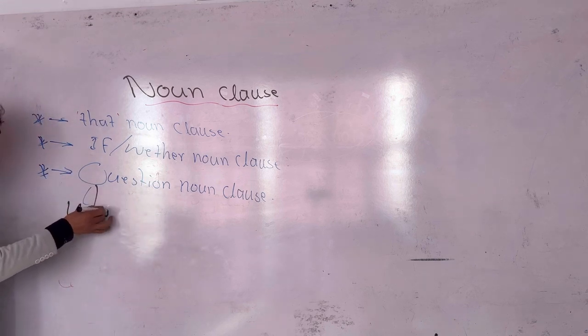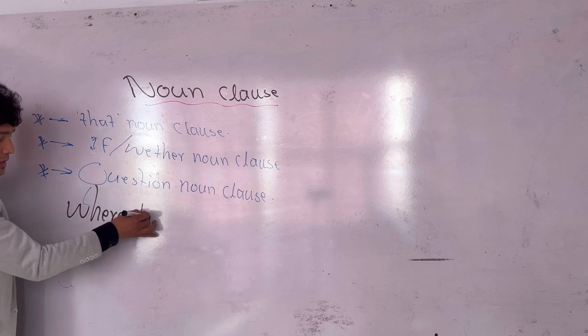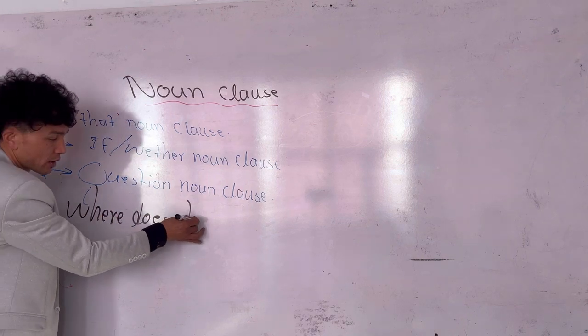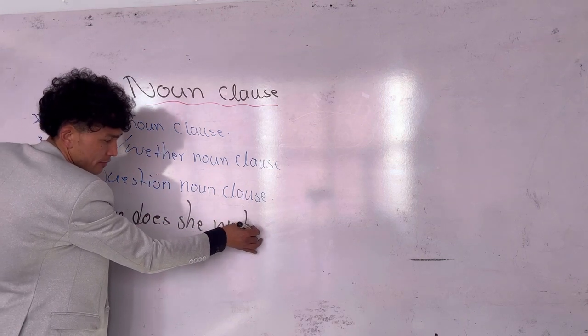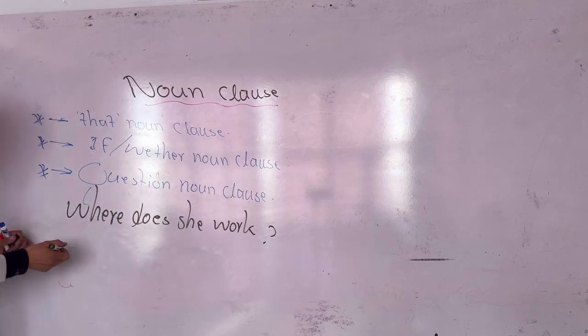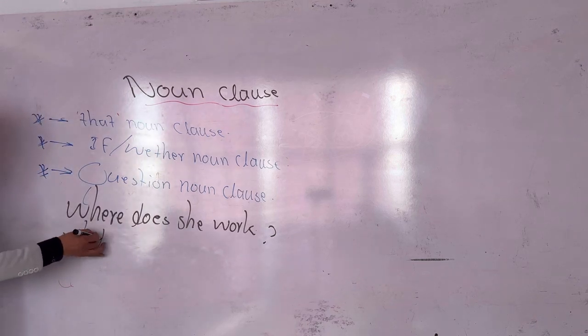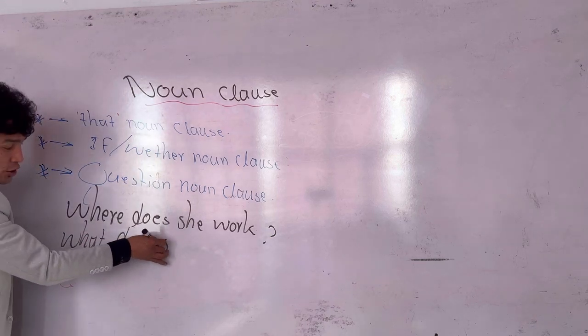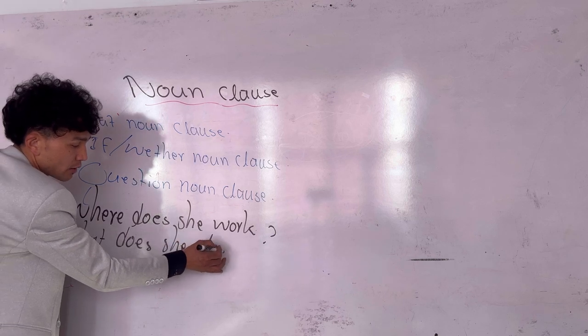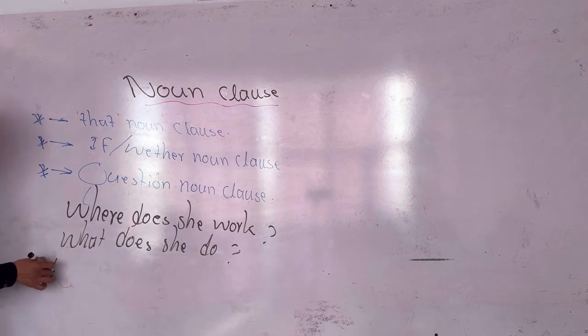For example, where does she work? What does she do?